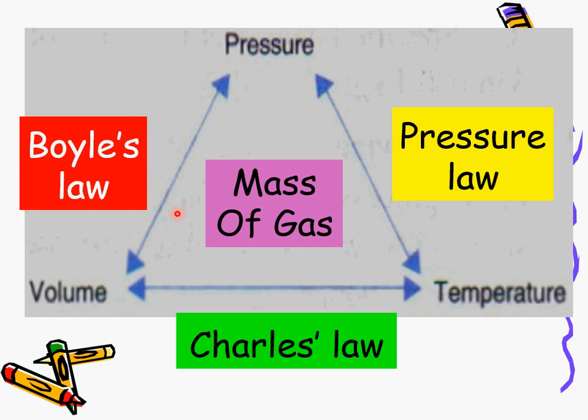And then when we look at Boyle's law, these two will be the manipulated variable and the responding variable. Let's say the volume is the manipulated variable, the responding variable will be the pressure of the gas, and the temperature of the gas will be constant. Okay, and then if we are talking about pressure law, the manipulated variable will be the temperature, the responding will be the pressure, and the opposite here, volume will be the constant variable.